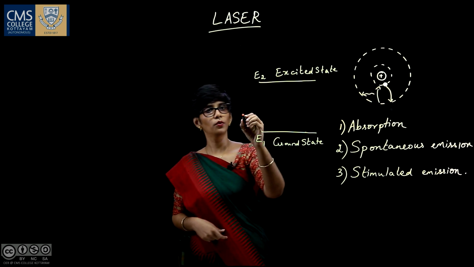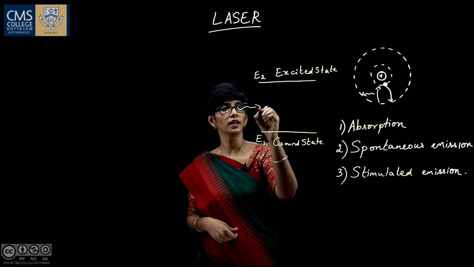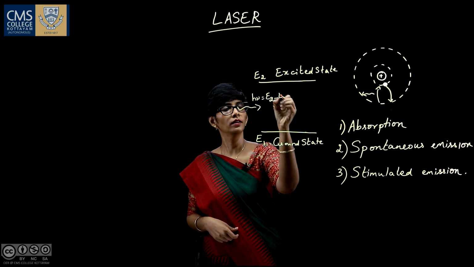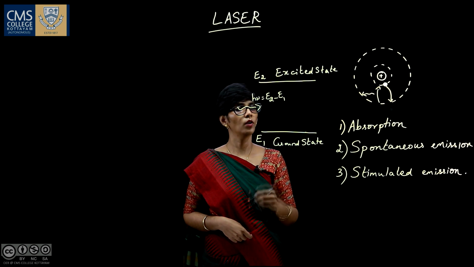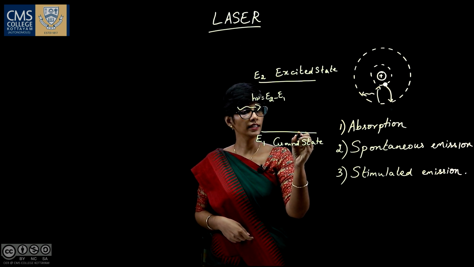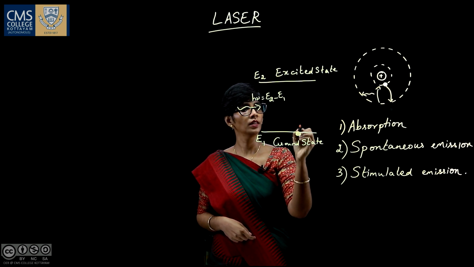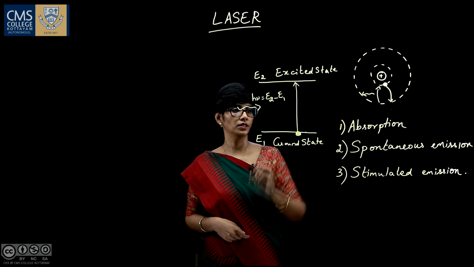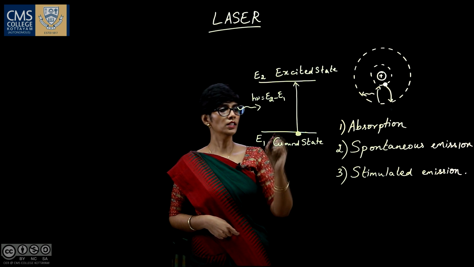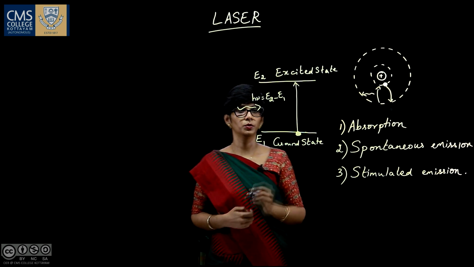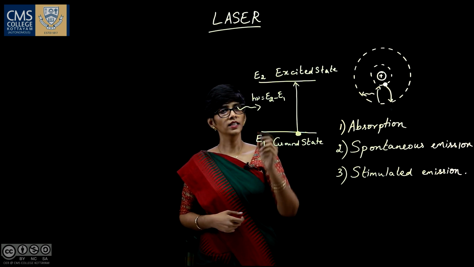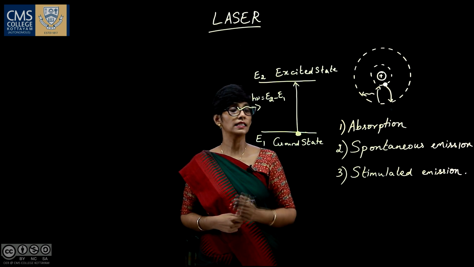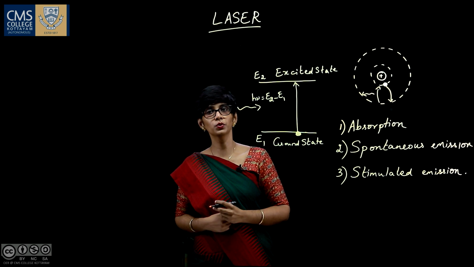Now, when a photon of energy h nu equal to E2 minus E1 falls on the medium, what happens? The atom in the ground state absorbs the energy and makes an upward transition. This process is called absorption. As we are giving some external energy, this is also called stimulated absorption or induced absorption.